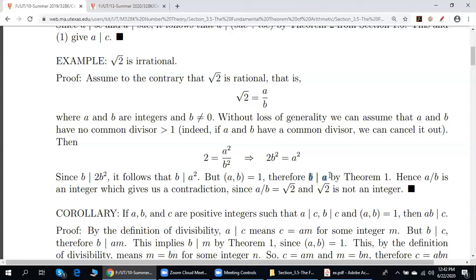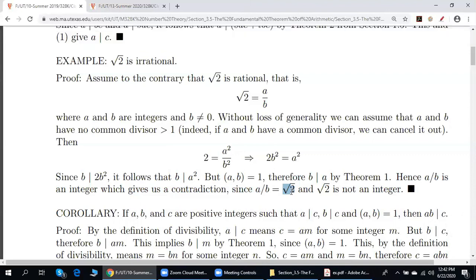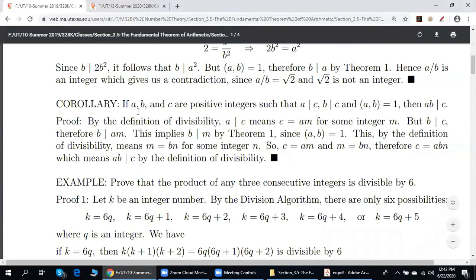You see it now? So this is the fastest way to get a contradiction. Since b divides a, a over b is an integer. But we know that the square root of 2 is greater than 1 and less than 2. So the square root of 2 is not an integer. We got a contradiction. See it? Yes.